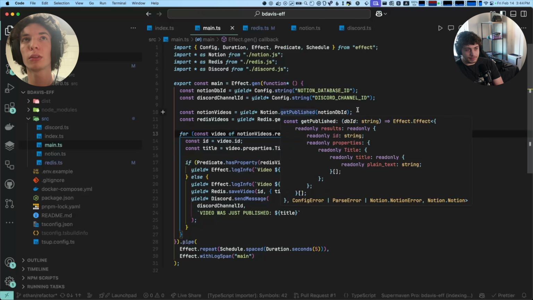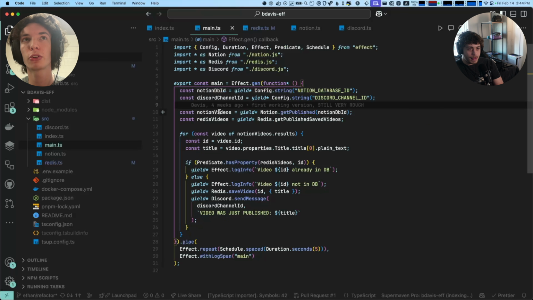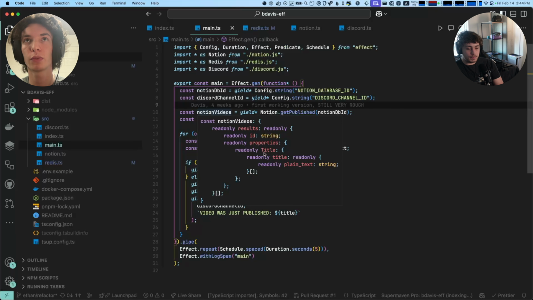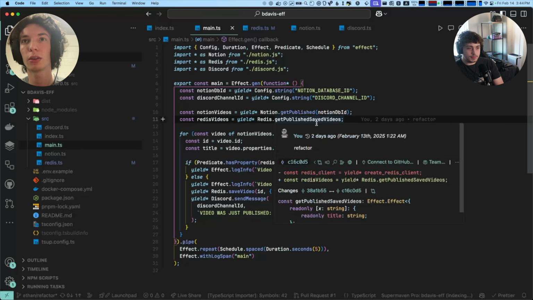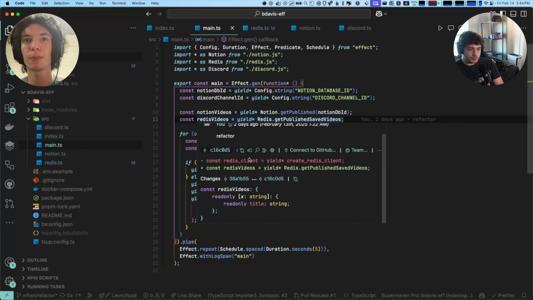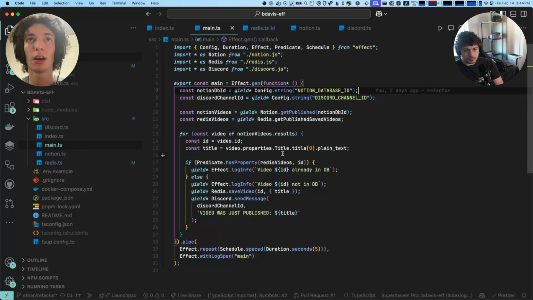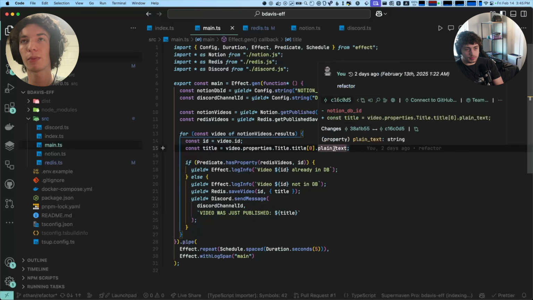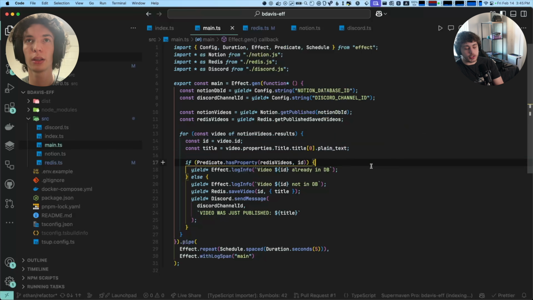So we get some environment variables, we call notion.getPublished, and we get the decoded Notion videos. Then we go to Redis and get the Redis videos, and then we go over the results. Again, these are not cast anymore because we did the schema decoding. And remember, we're using Predicate.hasProperty. Then we call redis.saveVideo, discord.sendMessage, and we repeat this every 5 seconds.